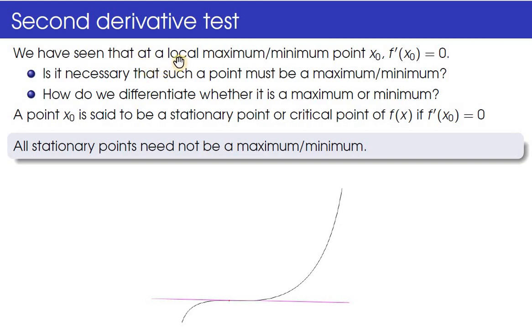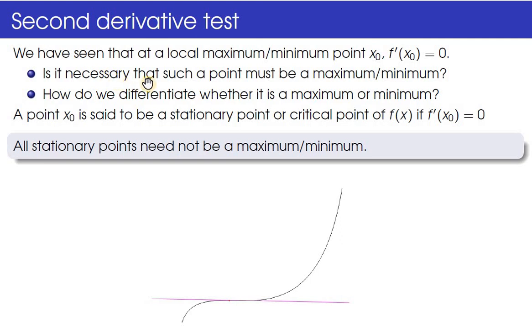Our aim is to study the local maximum and local minimum points of a differentiable function. I assume that the function is differentiable at every point of the domain, and I will take the domain as an interval a comma b. We already proved that at a local maxima or local minima, the first derivative must vanish. That is, if x naught is a local maxima or minima of a function f of x, then f dash x naught must be equal to 0.